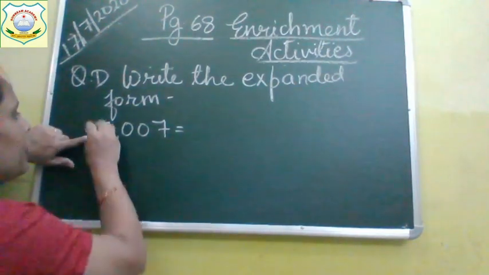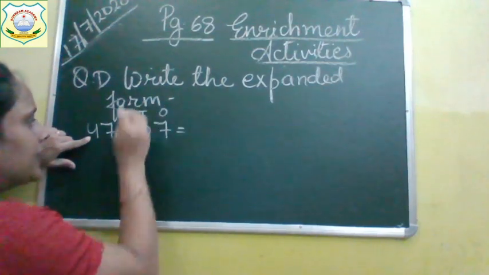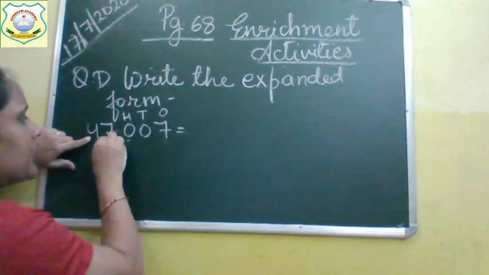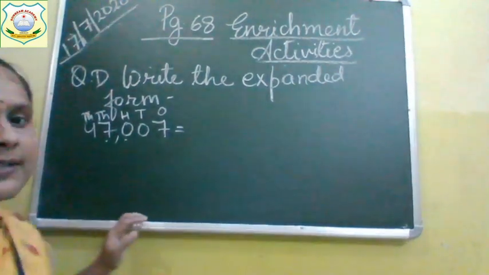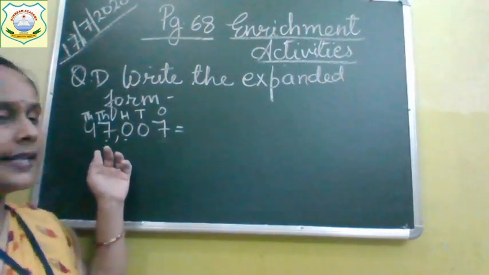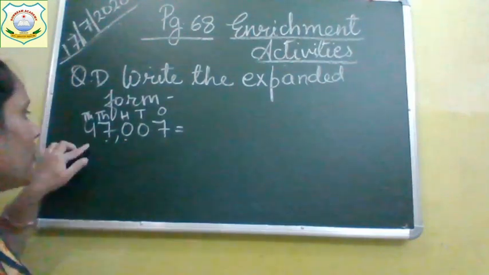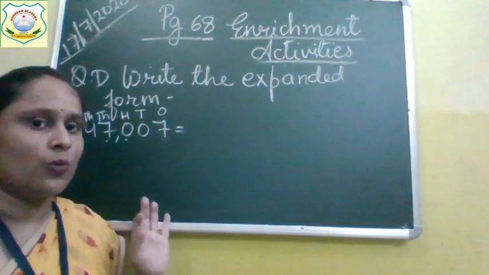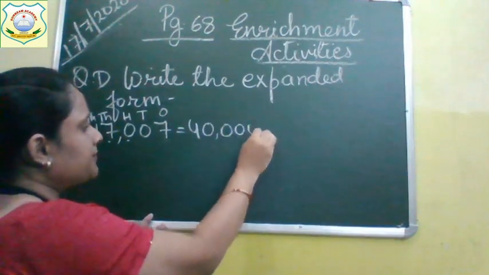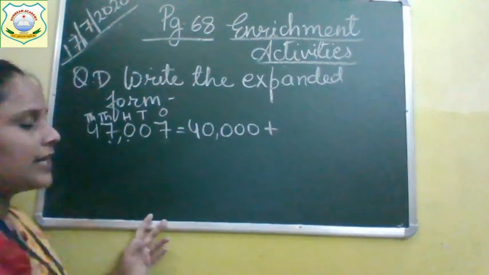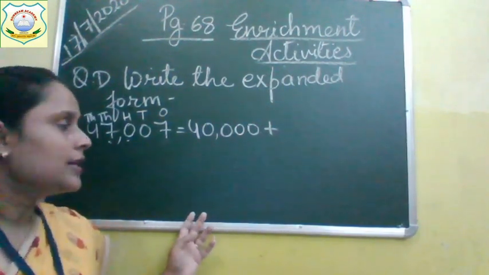How to write? First write the places. 7 at ones place. 0 at tens place. This 0 at hundreds place. This 7 is thousands place and 4 is in 10,000s place. So now read this. 47,007. 4 is in 10,000s place. So what is the place value of 4? 40,000. Plus 7 is in thousands place. So what is the place value of 7? 7,000.